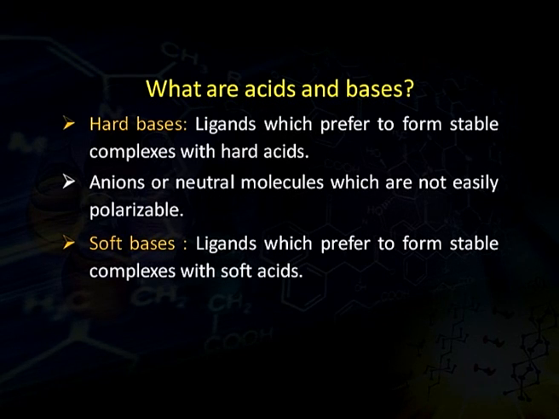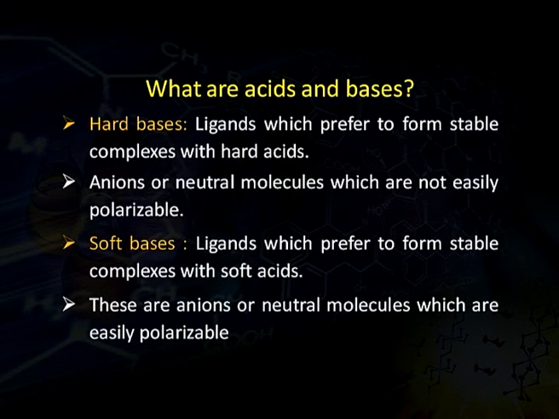Similarly, soft bases are the ligands which prefer to form stable complexes with soft acids. That means, we can say any base which forms a stable complex with a soft acid would be a soft base. These are anions or neutral molecules which are easily polarizable.